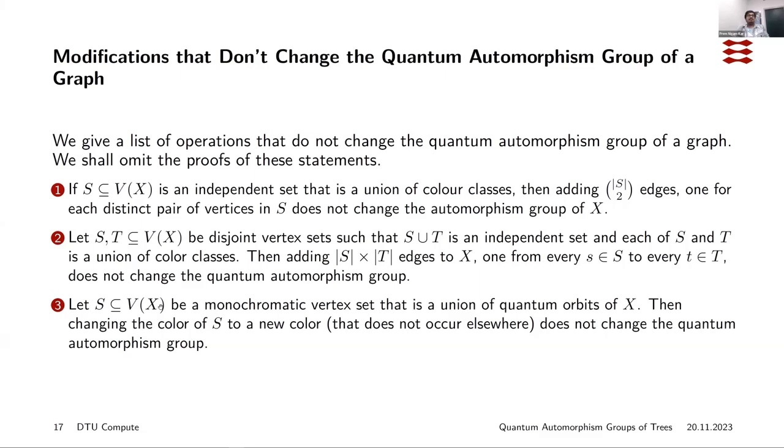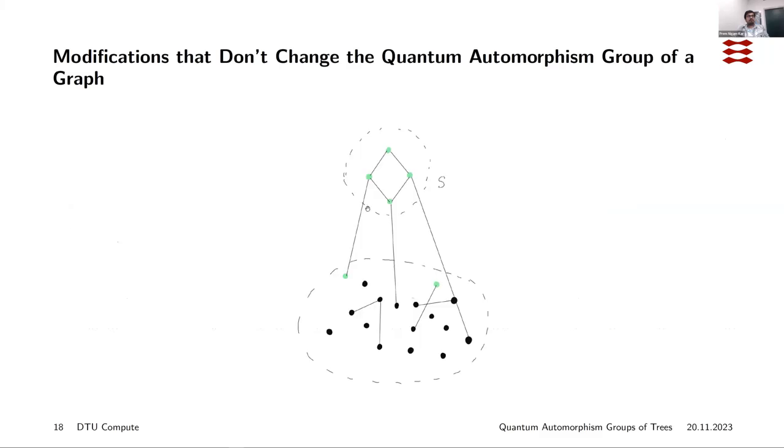Similarly, if S is a monochromatic vertex set that is a union of quantum orbits of X, then changing the color of S to a new color that doesn't occur elsewhere in the graph doesn't change the quantum automorphism group of the graph. So again, you see this green. So this is probably not actually a union of quantum orbits, but let's say it is. This is a monochromatic vertex set. This color green can appear elsewhere, but within the vertex set, all of them need to be the same color. And if we change them from green to pink, then that would not change the quantum automorphism group.